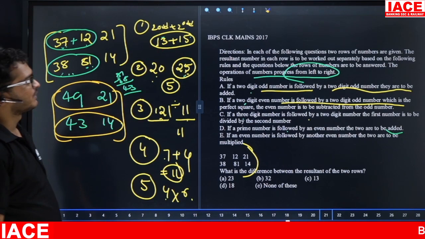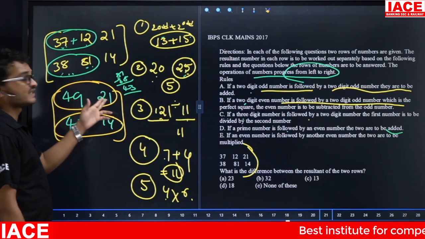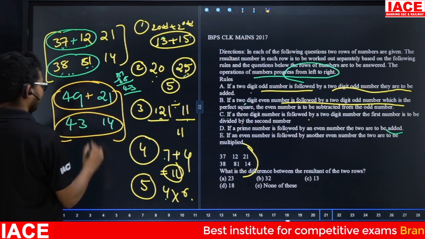First condition, see here, two digit odd is followed by two digit odd. 49, 21. Two digit odd, they are to be added. Now total is what? Here 70.